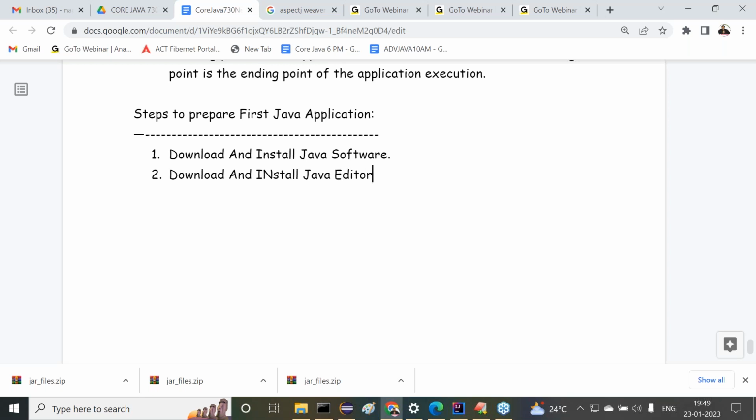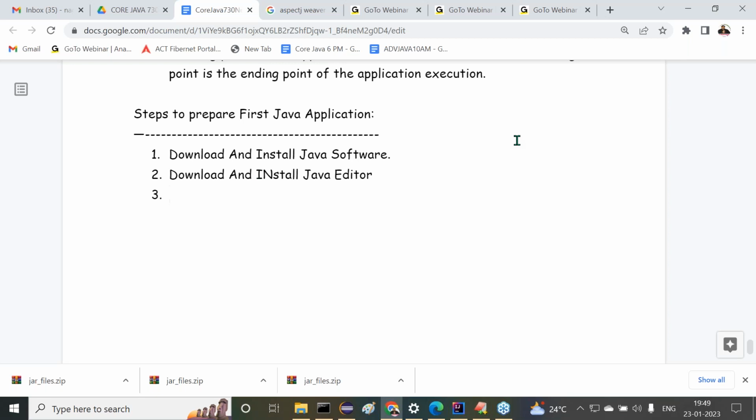Number of editors are available. One editor we are going to select. We are going to use that one editor. What editor I'm going to show, I will discuss with you clearly. Right, sir. Good. Next one is, after that, point number 3.